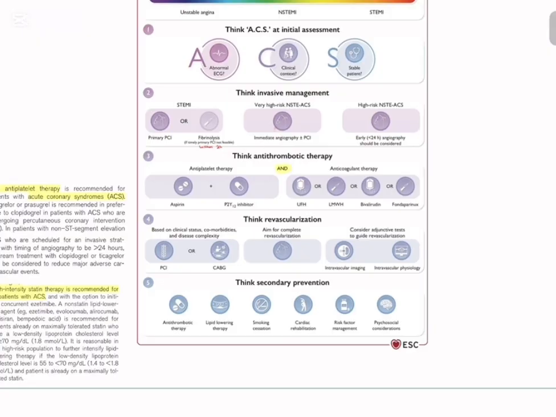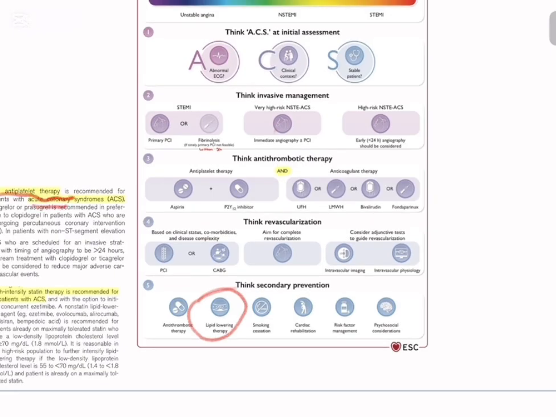So in the dual antiplatelet therapy, aspirin and clopidogrel are given, and as a secondary prevention method, the lipid lowering agent given here is a statin. Dual antiplatelet therapy is recommended for patients with acute coronary syndromes, and high intensity statin therapy is recommended for all patients with acute coronary syndromes.